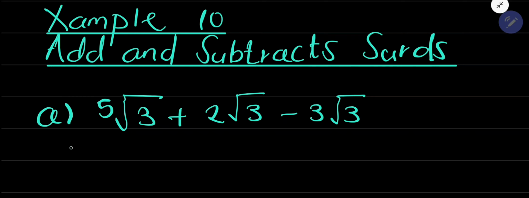So you have 5 root 3s and 2 root 3s, and you're subtracting 3 root 3s. 5 root 3 plus 2 root 3 gives you 7 root 3s. Once you subtract 3 root 3s from the 7 root 3s that you had, you remain with 4 root 3. I hope it made sense.